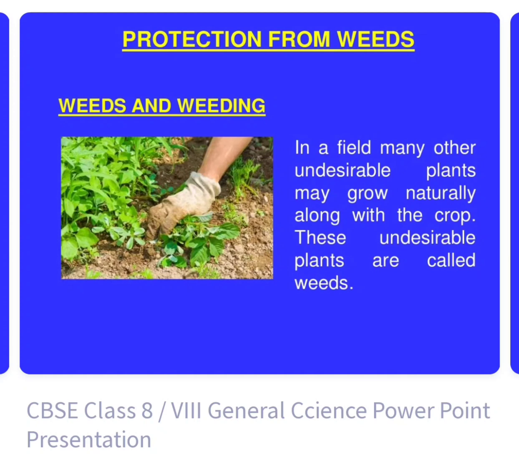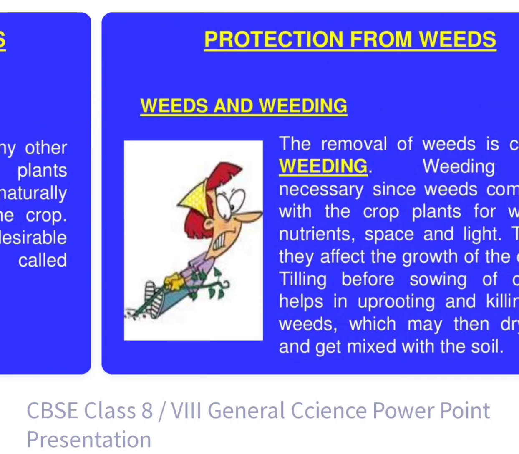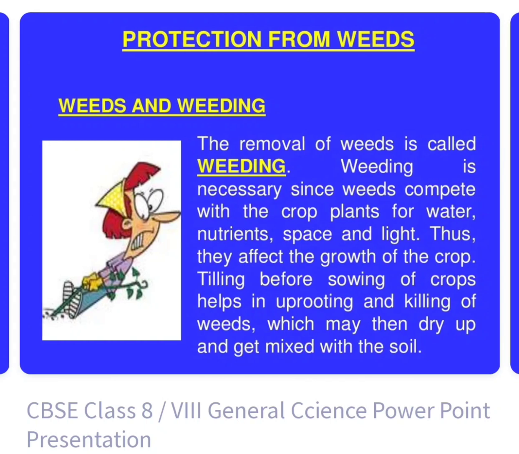And one more topic: weeds and weeding. In a field, many other plants grow. What are the weeds? The undesirable plants in the field along with the crop are known as weeds, and the process of removing them is known as weeding. The removal of weeds is called weeding. Weeding is necessary since weeds compete with the crop plants for water, nutrients, space, and light.